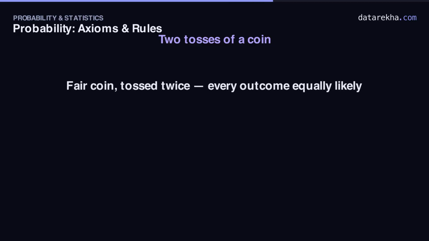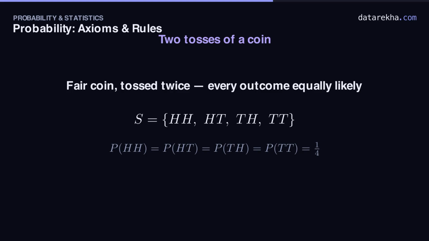Let's put it all to work. A fair coin, tossed twice, with every outcome equally likely. The sample space has 4 outcomes, and each carries probability 1/4. Question 1. Exactly one head. That's the event head-tail or tail-head, 2 of the 4 outcomes. So its probability is 2 over 4, which is 1/2.